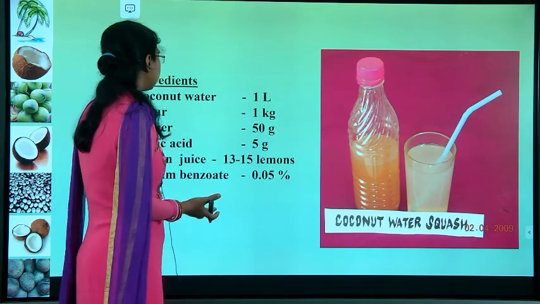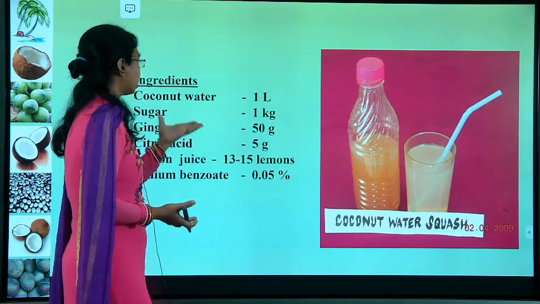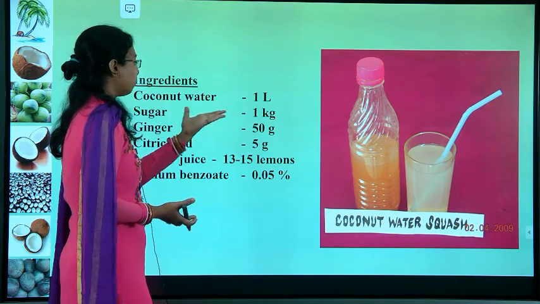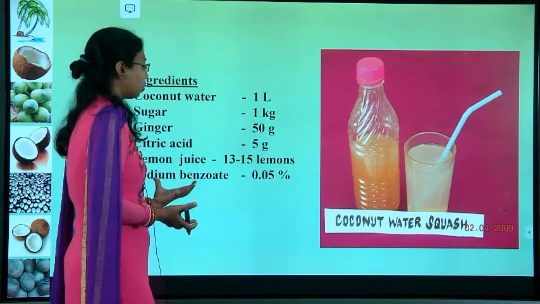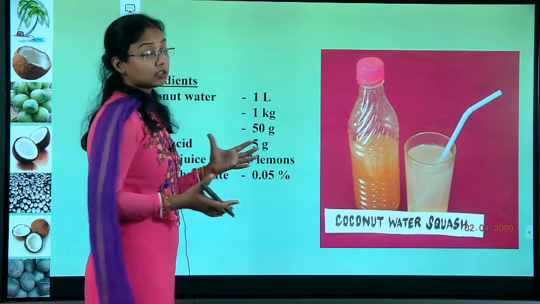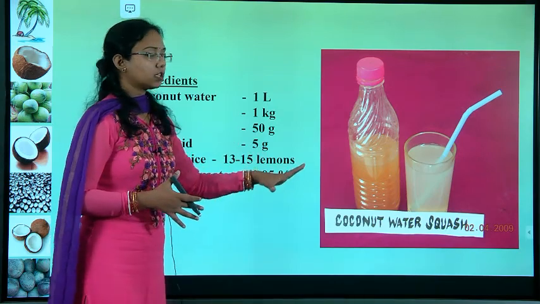So for the ingredients, if I give a sample condition, for 1 liter, sugar will be 1 kg, with ginger, citric acid, lemon juice and sodium benzoate. Okay, this is not for the vinegar, this is for the coconut water squash.